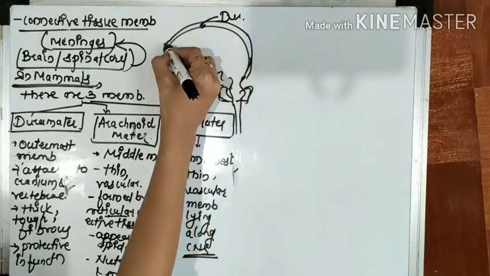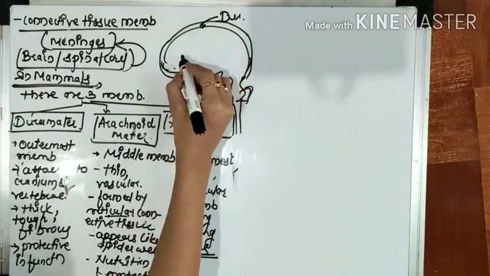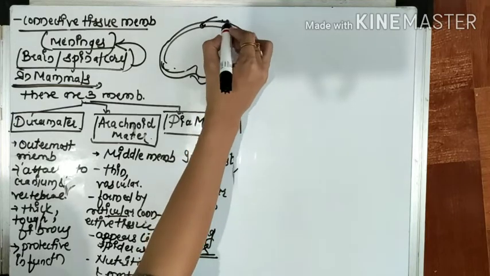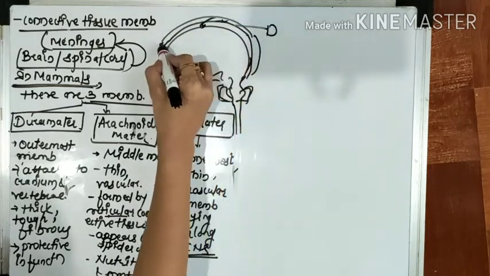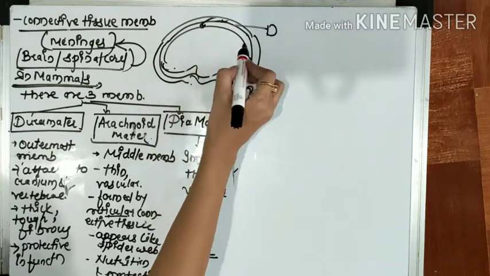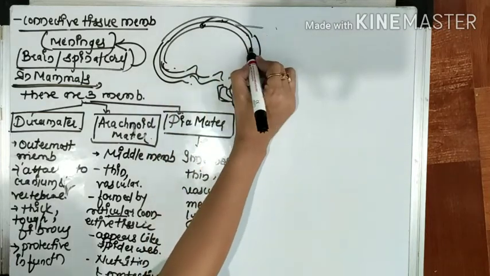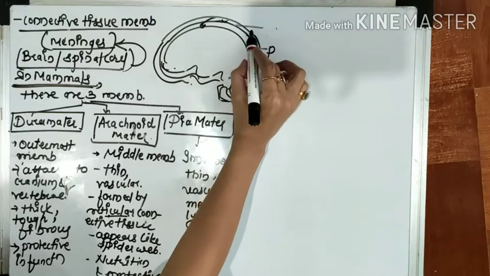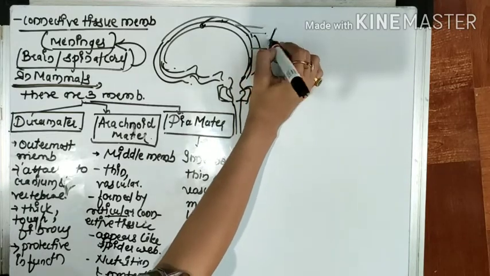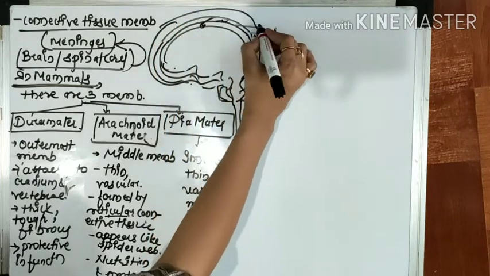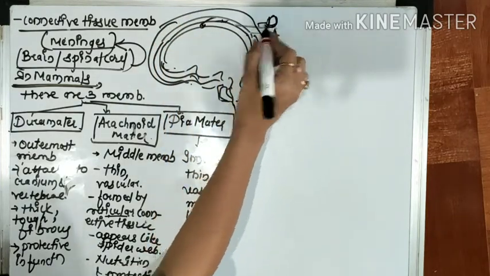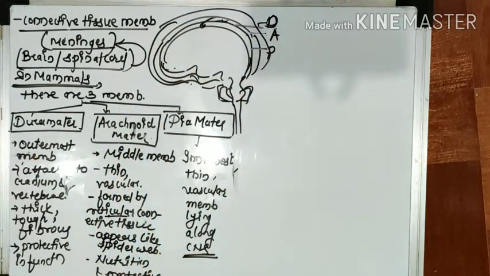I'm just telling this on a rough diagram. This is the first layer, that is called pia mater. The second layer is known as arachnoid mater, and one more layer is called dura mater. So dura mater is the outermost layer.